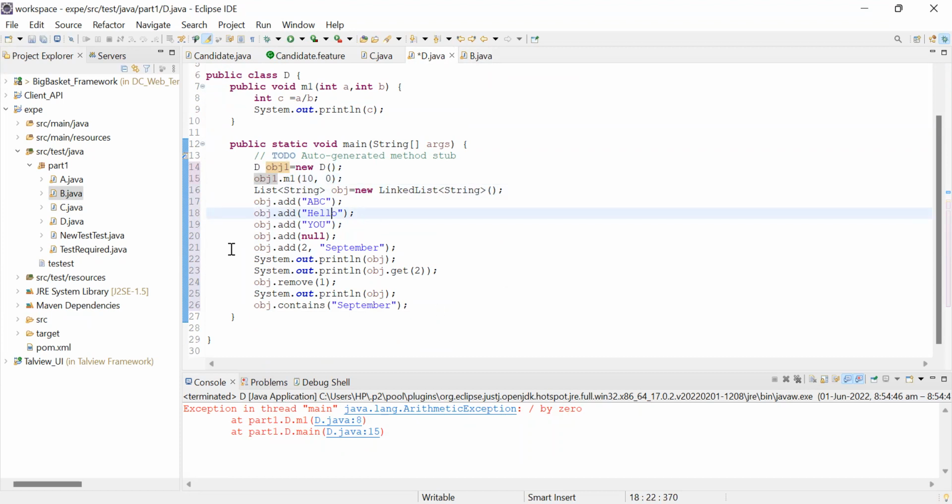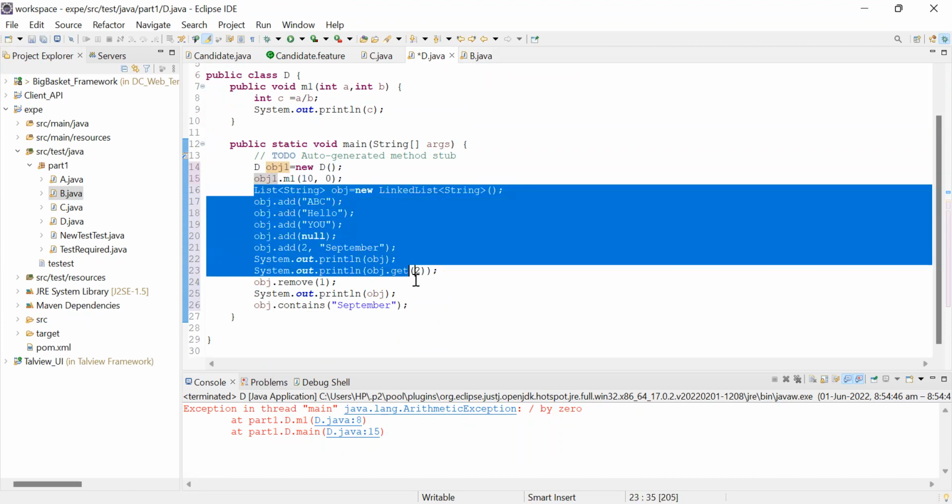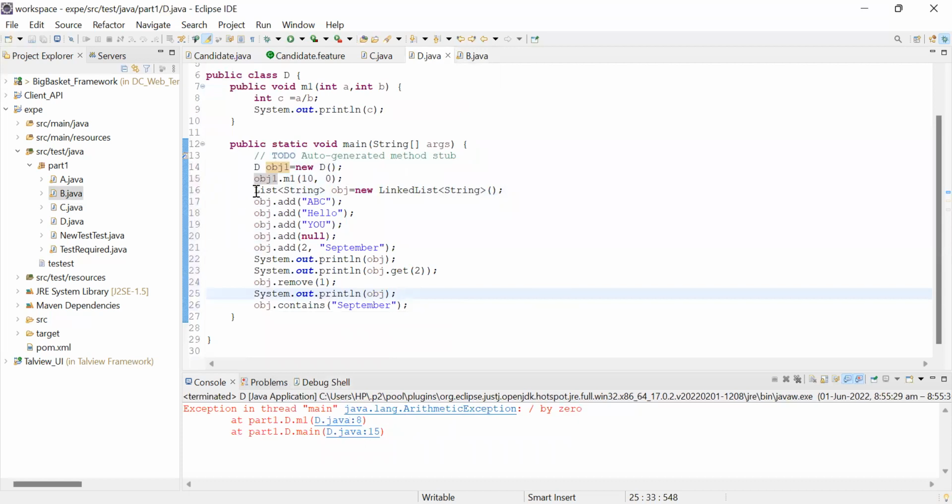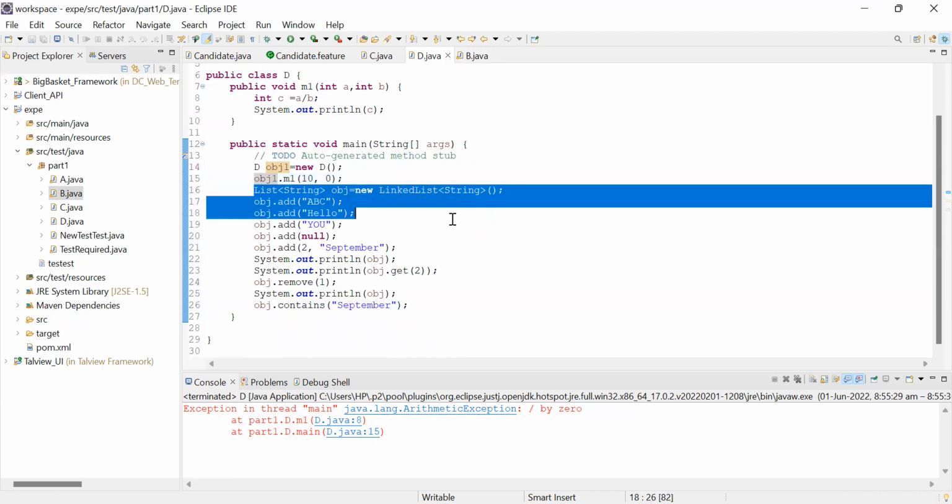Now at runtime, I'm seeing that it is running till here. It is not moving here, right? See, I have written so many lines of code here. I need these things, right? But it is not showing anything because in the 15th line only I have gotten an exception. As soon as I've got the exception, it is not letting me move forward.